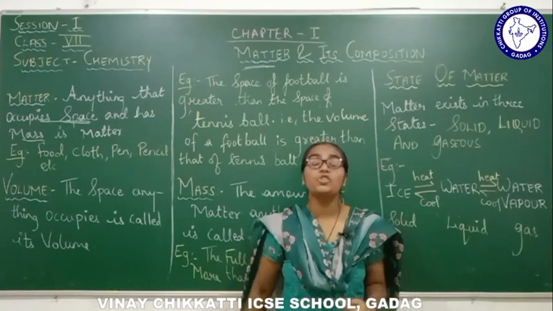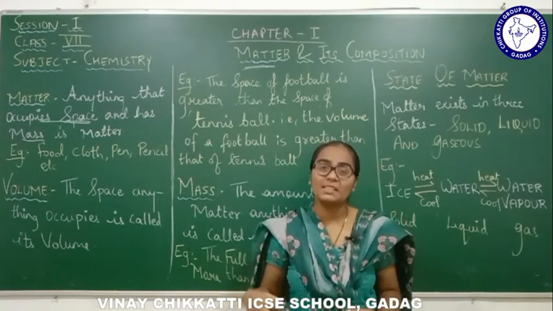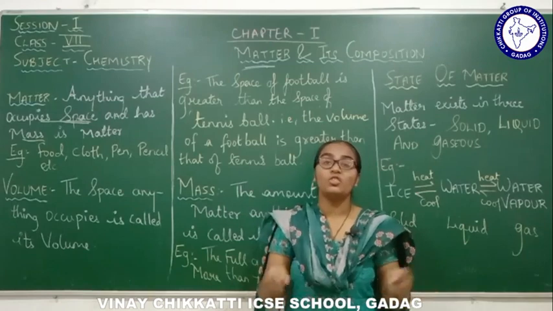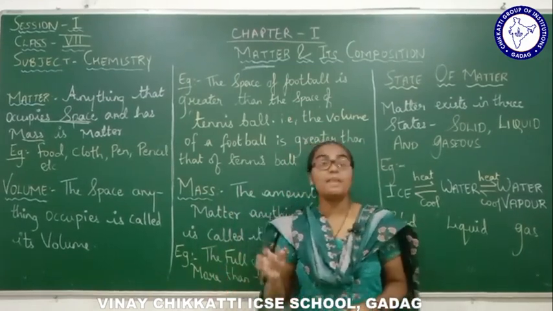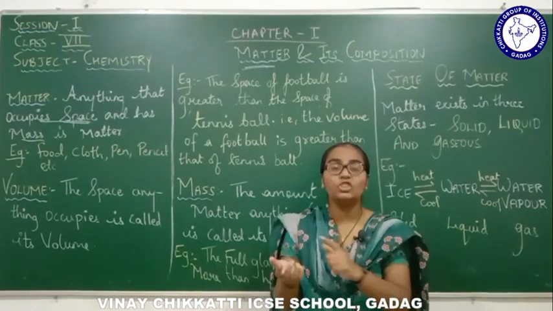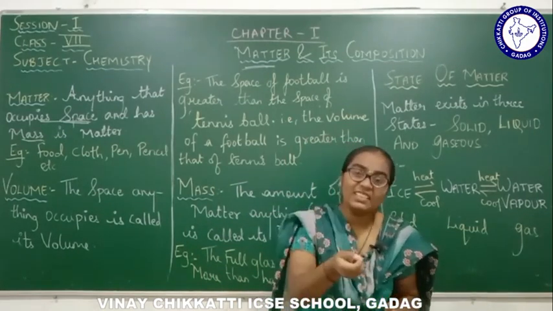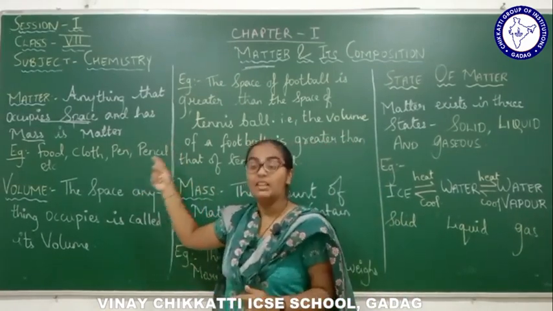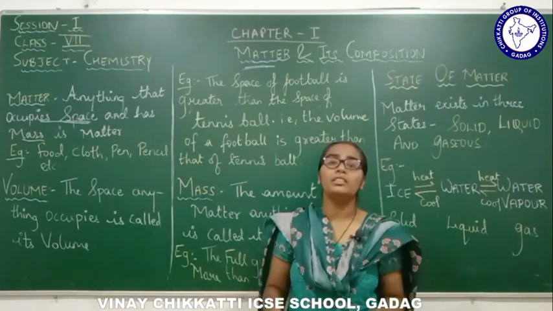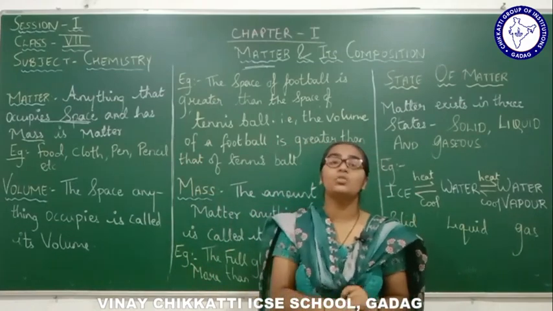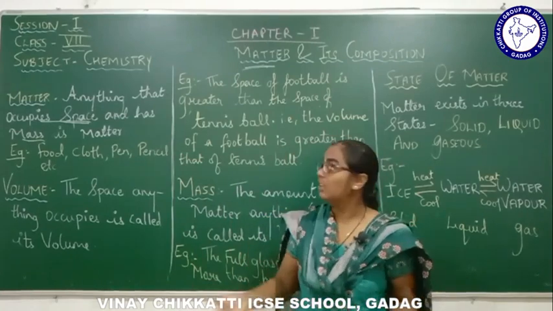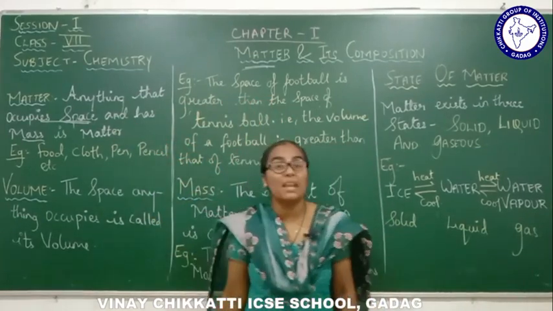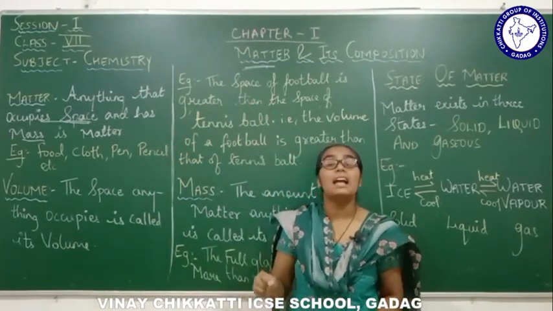The cloth which you wear, right? Cloth is occupying space on your body, and if you weigh it, it has a certain weight. Therefore the cloth is also considered to be matter. The pen, if you take it in your hand, it is occupying space in your hand, and when you weigh it, it has a certain weight, a mass. Therefore the pen is considered to be matter. The pencil, each and every substance in this universe is considered to be matter, because matter is that substance which occupies space and has mass.